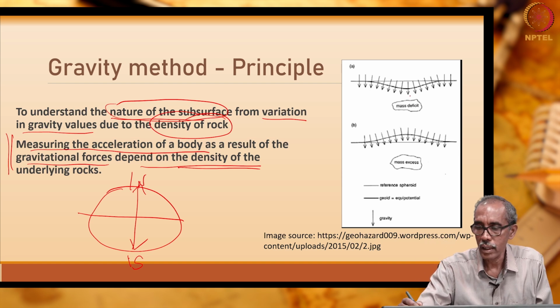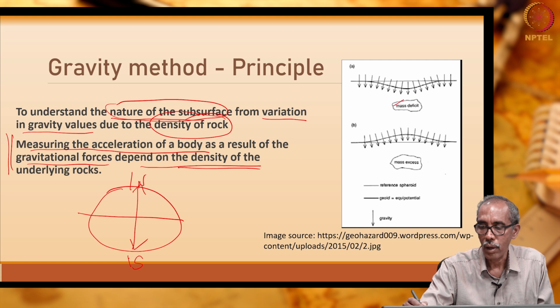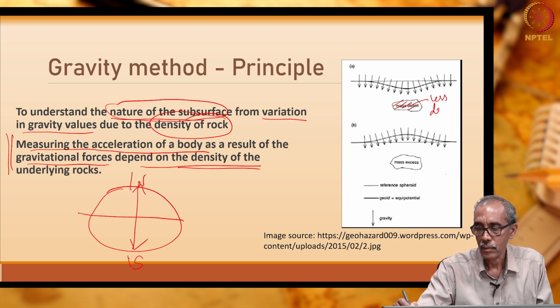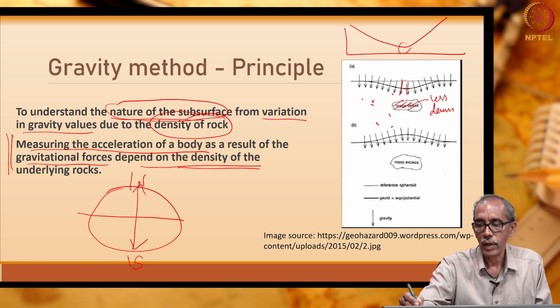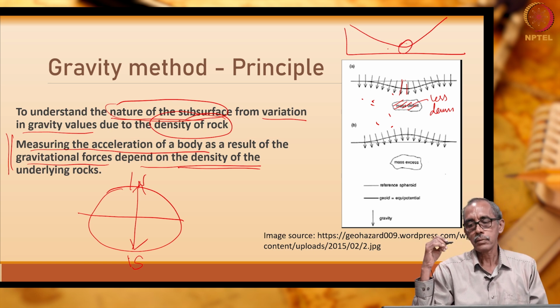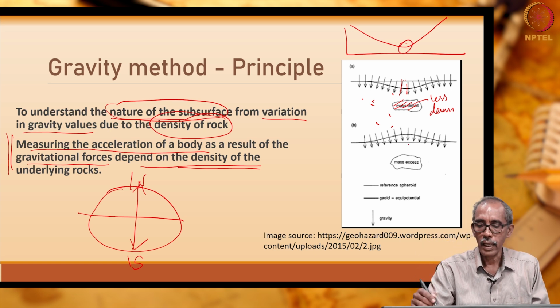For example, here there is a body which is less dense compared to the surroundings. So, when you measure, the gravity value is less. If I draw a profile, it is something like this. Here the values are lesser. Whereas in this case, you have mass excess, high density.